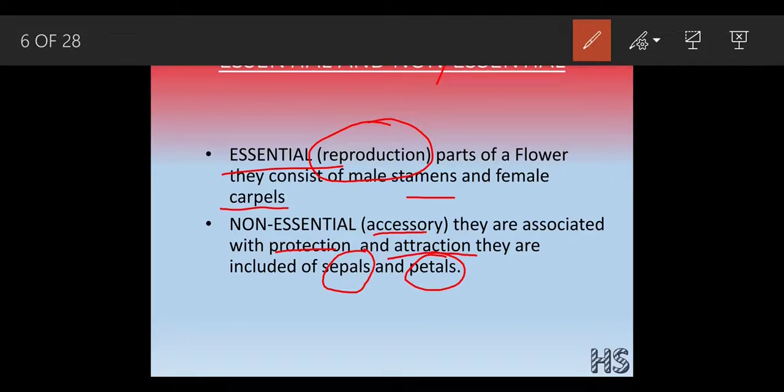Attraction for pollination and protection, because these sepals and petals protect the flower from unwanted animals and all. So that is why they are considered to be for protection and attraction. And who are there? Sepals and petals. Androecium, that is the male stamen, and the female carpel called gynoecium, are responsible for reproduction. So that is why they are essential in nature.